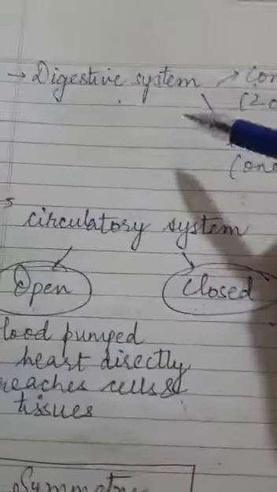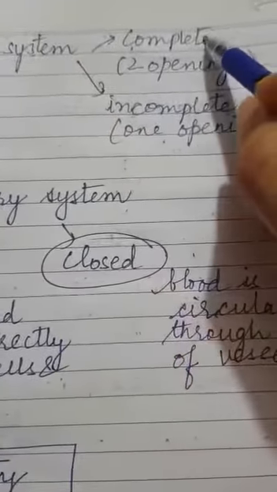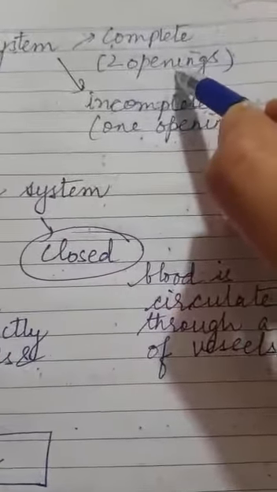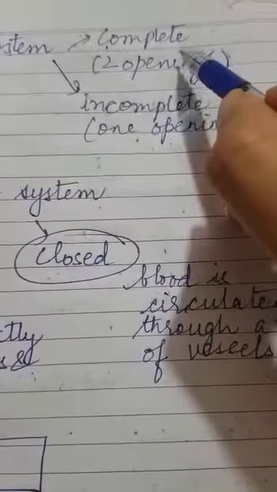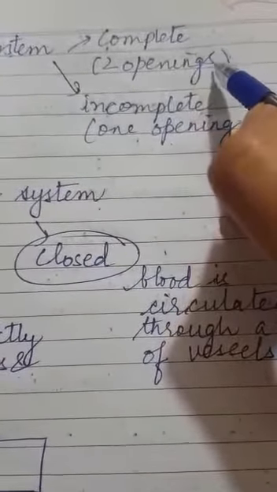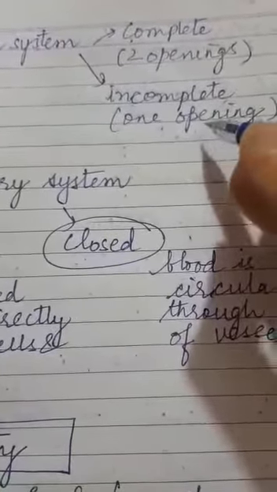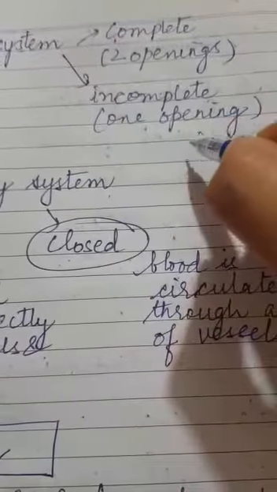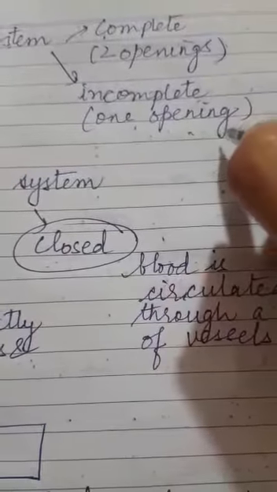Next, coming to the type of digestive system, it can be complete or incomplete. Complete means that there are two openings present. One is the mouth and other is the anus, like it is there in humans. One opening is for the ingestion, another is for the egestion. In case of incomplete digestive system, only one opening is there through which both the processes of taking up of food, that is ingestion, and taking out of the food, that is excretion, is taking place.